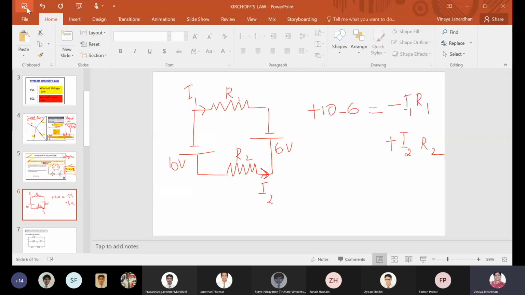Fine, boys, you can leave. Ma'am, you choose the direction of I2? Yes, all the directions will be given in the circuit. You need not worry, boys. It will be given in the circuit.